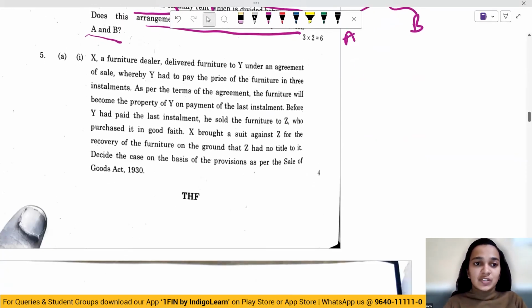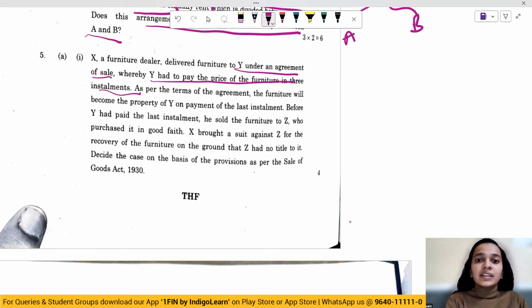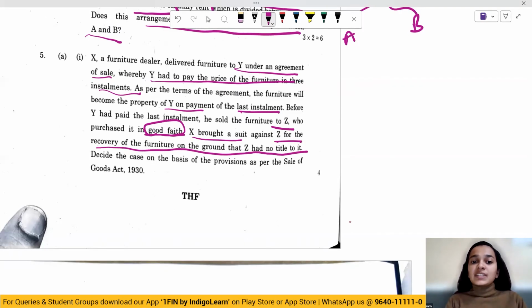Moving on to the next question. X, a furniture dealer, delivered furniture to Y under an agreement of sale, whereby Y had to pay the price of the furniture in 3 installments, and the furniture will become property of Y on the last installment. But before Y paid the last installment, he sold it to Z, who purchased it in good faith. X brought a suit against Z for the recovery of furniture on the ground that Z had no title to it. So decide on the basis of provisions of sale of goods. Z here is a person who has purchased the goods in good faith.